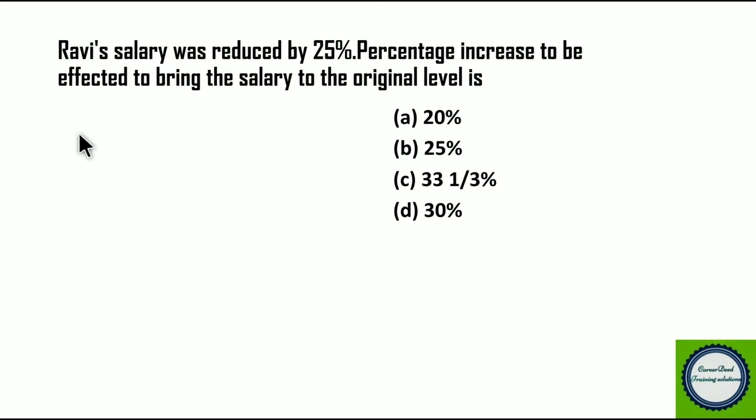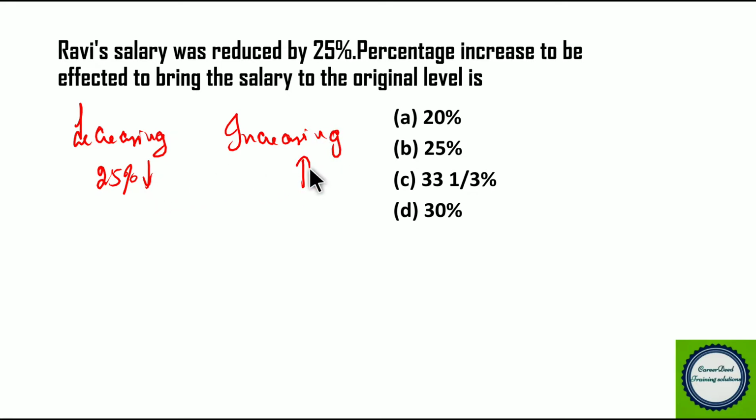So first we are decreasing the salary. We are decreasing by 25%. After that we have to increase it to bring it back to the original level. So if we are decreasing 25%, we have to increase by how many percent to bring it back to the original level, right? So decreasing 25% means, 25% is 1 by 4, right? So the equivalent fraction of 25% is 1 by 4. So this is the decreased fraction. So here we have to increase the fraction.